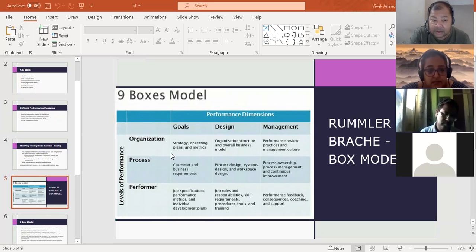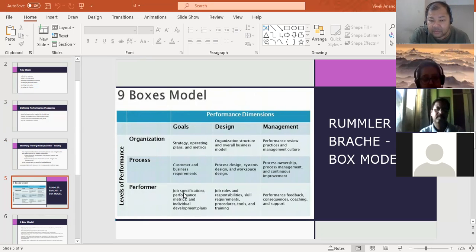Similarly, process. The goal for process is customer and business requirement. Design is process design, system design, workspace design. And again, management is the process ownership, process management, and continuous improvement. I'm just taking a very broad layout of it. I'll show you an example also, but you first have to understand this. So similarly, performer.